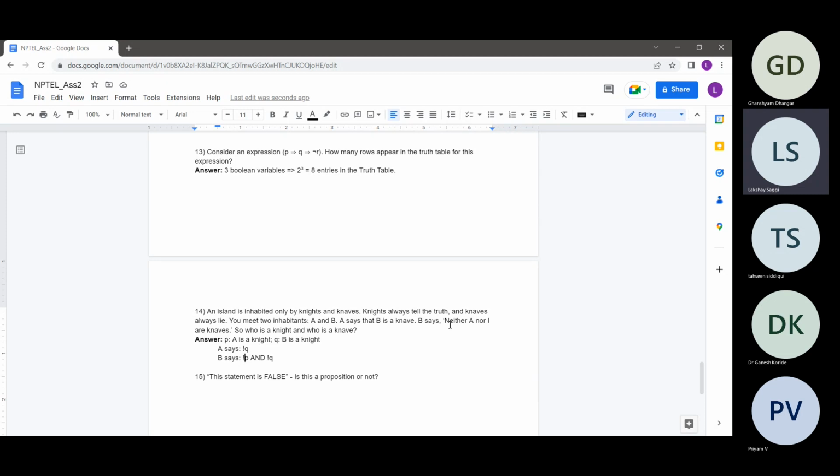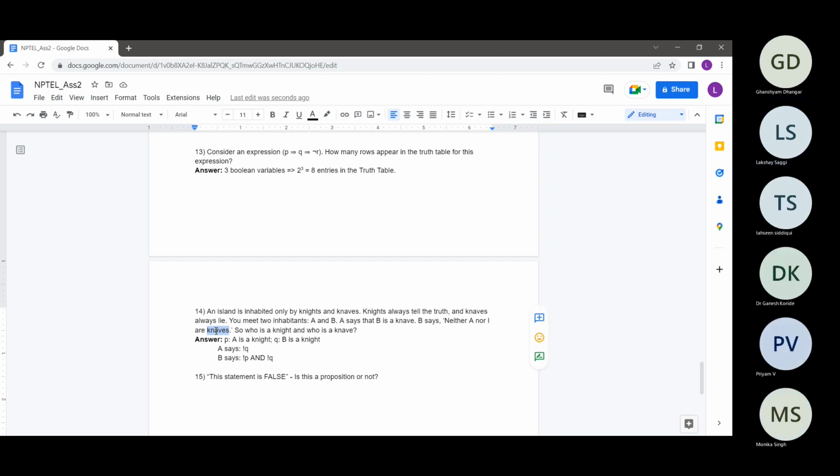B is saying that neither A nor B are knaves. So if they both are not knaves, then they both are knights. So B is basically saying that A and B both are knights: P is a knight and Q is a knight.